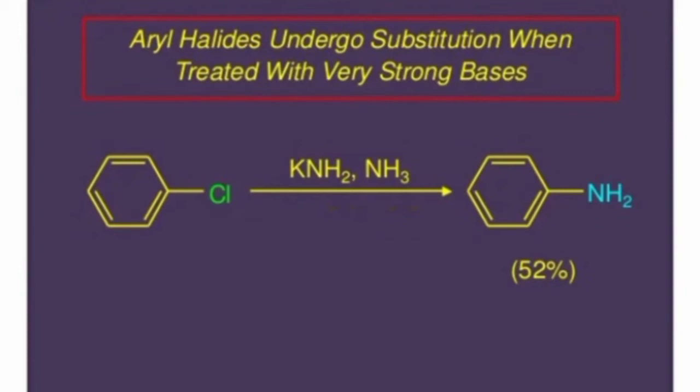When chlorobenzene with sodium amide NaNH2 or potassium amide KNH2 in presence of strong medium ammonia undergoes aromatic nucleophilic substitution, in which chlorine is a leaving group, it is given out and its position is taken by NH2. This is elimination addition type because firstly Cl is eliminated and then NH2 is added. This NH2 is from potassium amide KNH2.